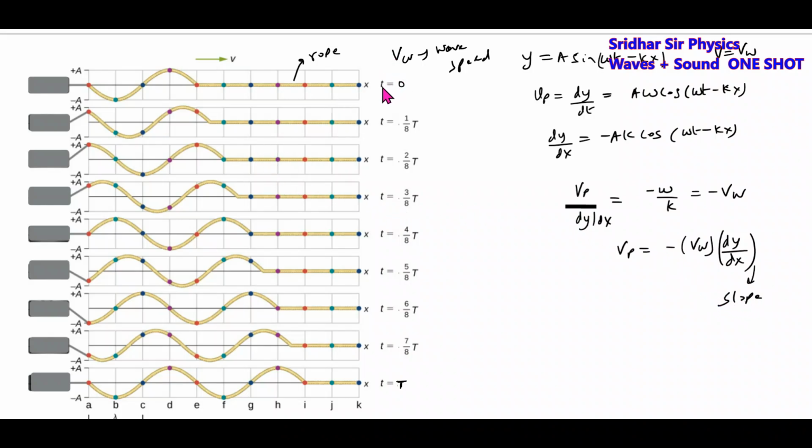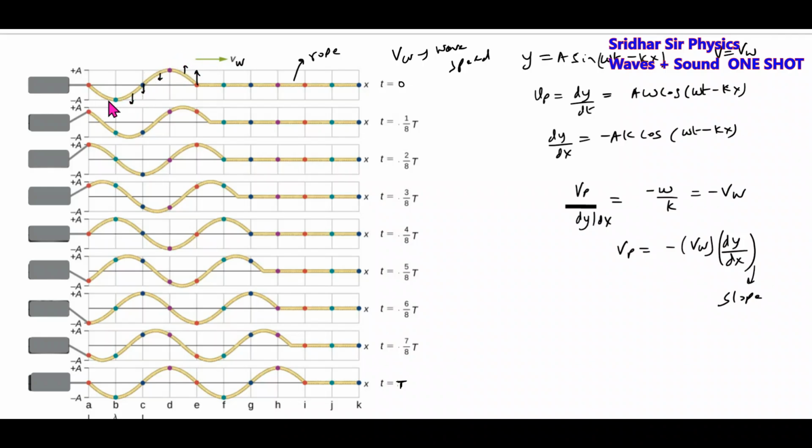So at t equals 0, how will the points on a rope be moving here? The wave is propagating in this direction. These points are at rest, points A and the point behind D are at rest. Then what is the slope here? Here the slope is negative, so velocity is positive, and the points on the rope here will be moving up. And here the slope is positive, the wave is propagating along the x-axis, so using this formula, these points will be moving down.